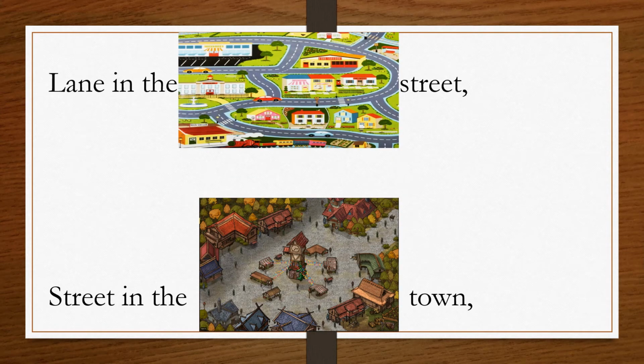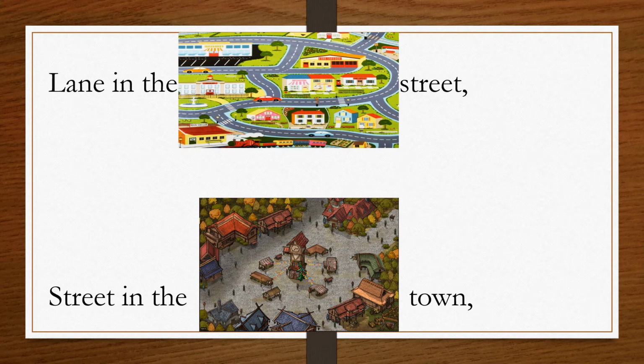Here lane is smaller than street because street is bigger. And in the next sentence, students, street is smaller than town because town is bigger.